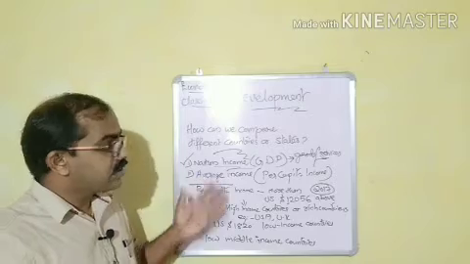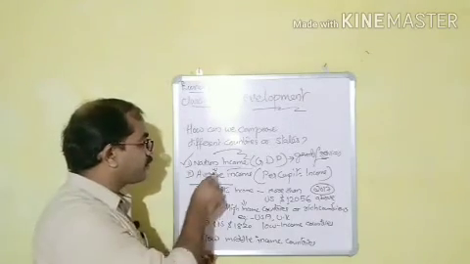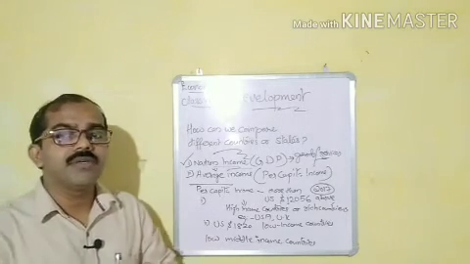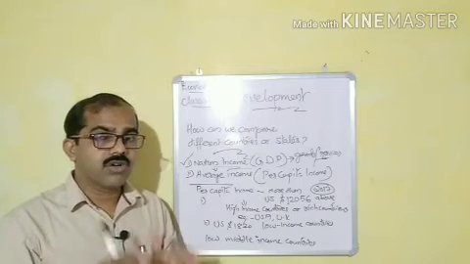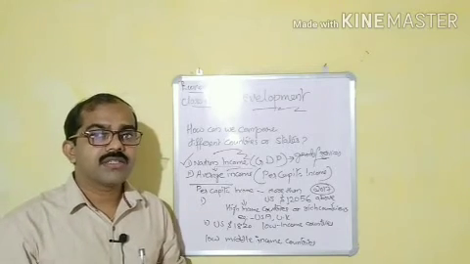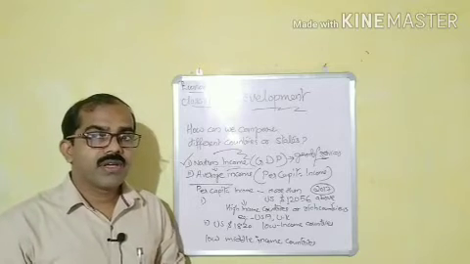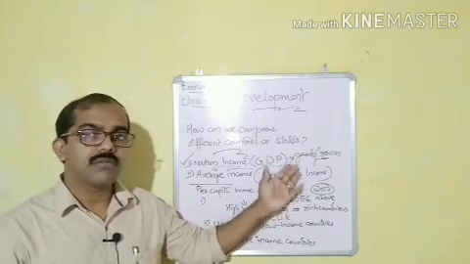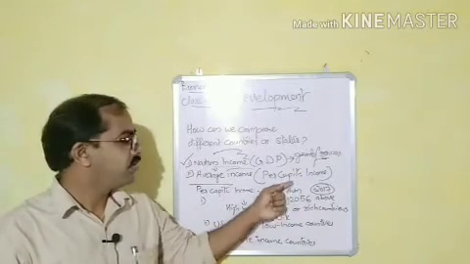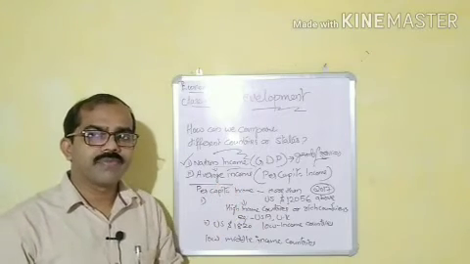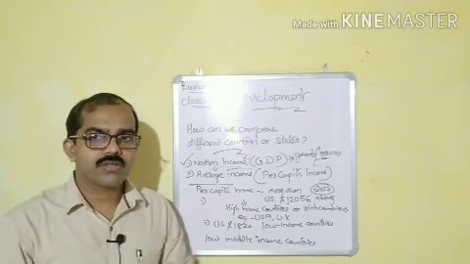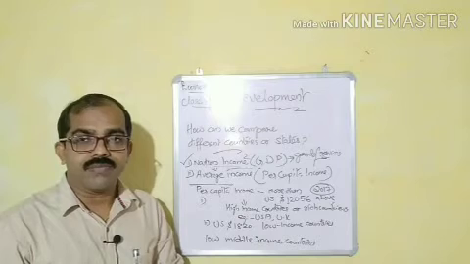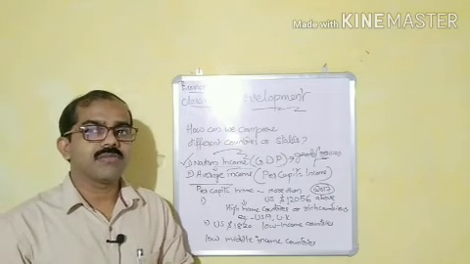And what the World Bank do, that is the second topic. They take the GDP, okay, and they divide the GDP by the total population of that country. Then they will get an average, and that average income is called, another name is per capita income or per head income. Per capita income, average income, per head income, all are the same. So in exam point of view, commonly a question is asked every year, how can we calculate per capita income, or what is per capita income?